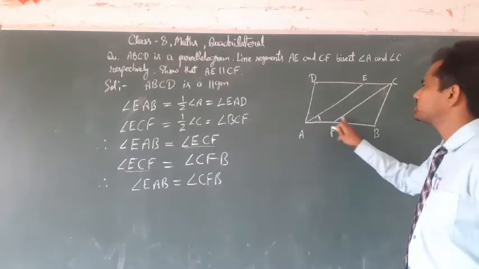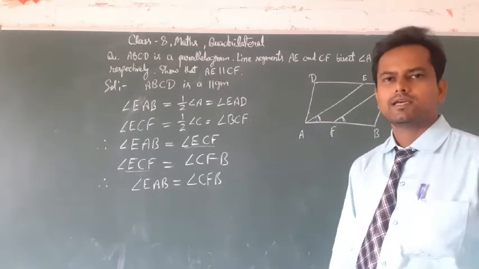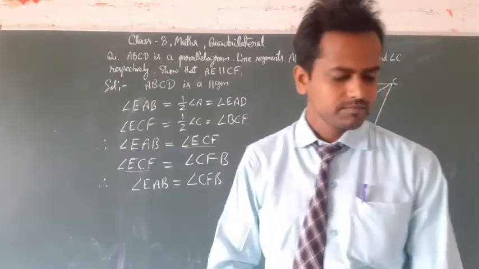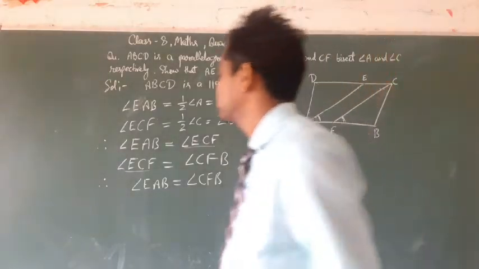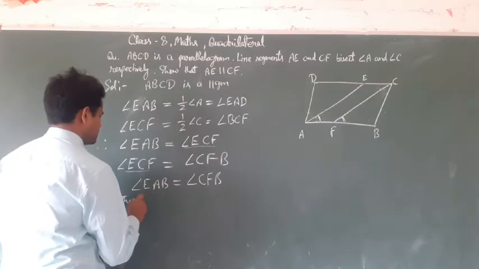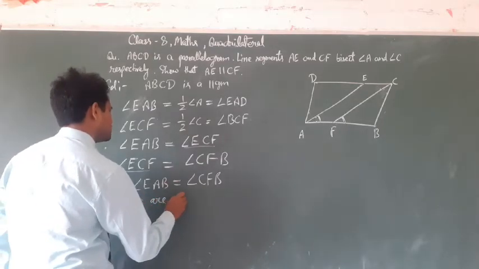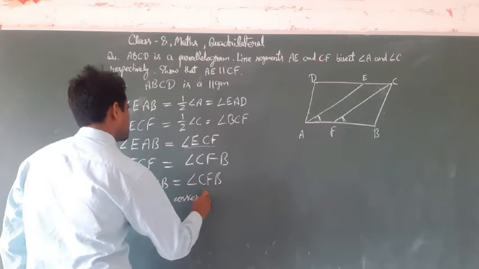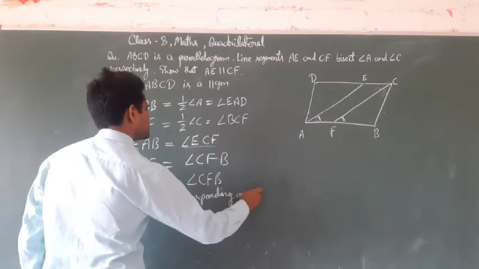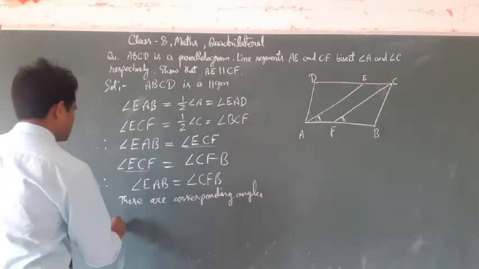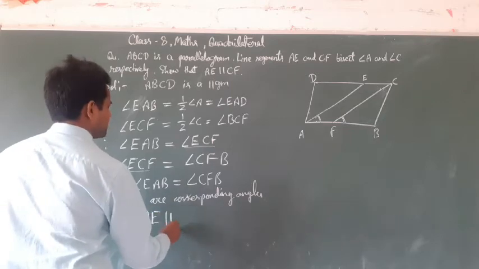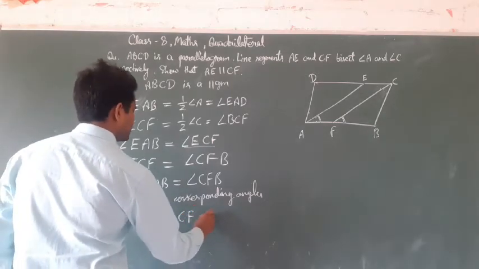Got it? So these are corresponding angles. Therefore AE is parallel to CF.